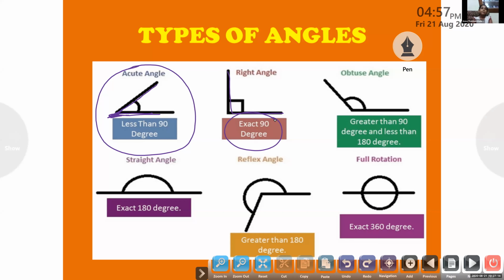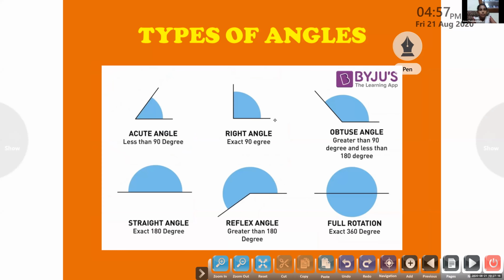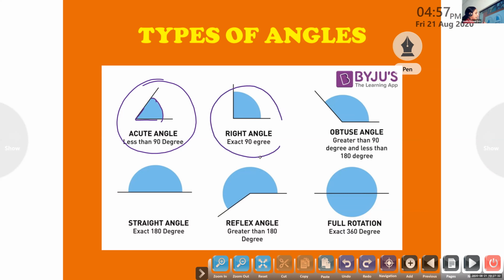Yes, ma'am. Again, one more picture is shown over here, acute angles. Can you see that acute angle shape? Yes, ma'am. It's an acute angle shape, and this is exactly 90 degrees and it is a right angle. See that? Right angle. Did you understand that?